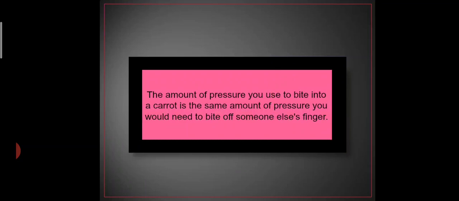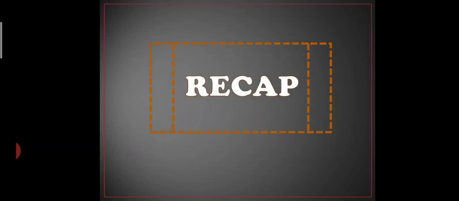The amount of pressure you use to bite on a carrot is the same amount of pressure you would need to bite off someone else's finger, which means the carrot is very hard and we give more pressure to bite the carrot. Similarly, how much pressure we require to bite a finger, this is just an example I'm giving. So the same pressure will be equal to that of the carrot.